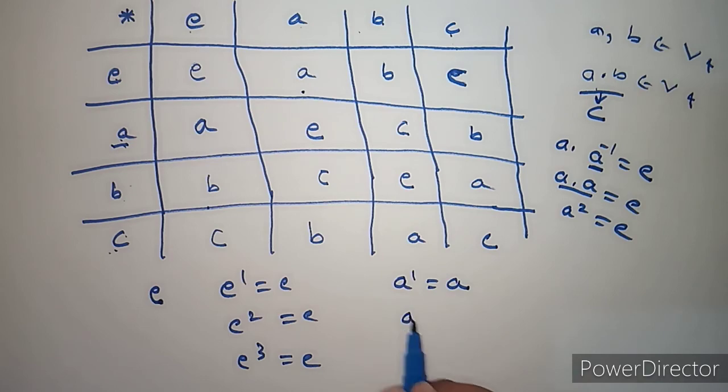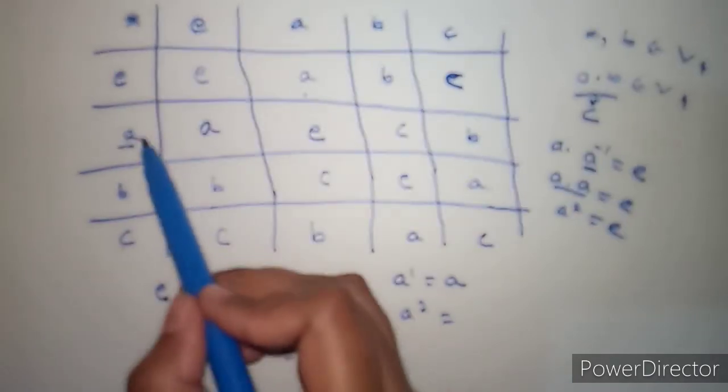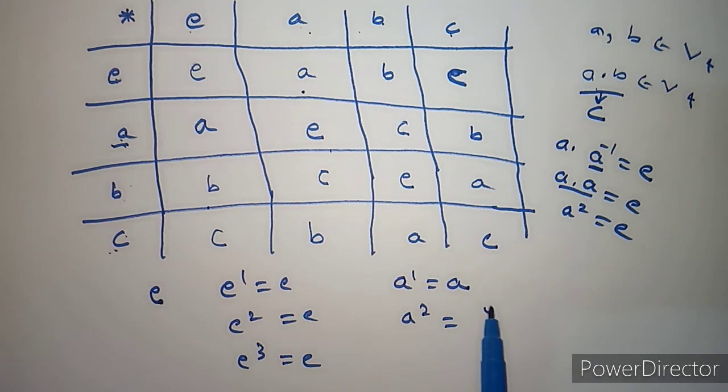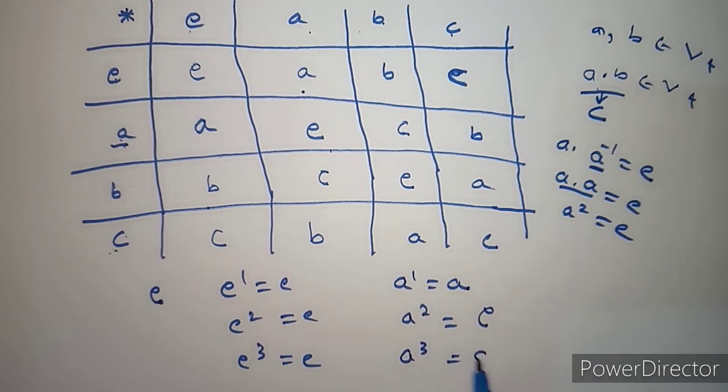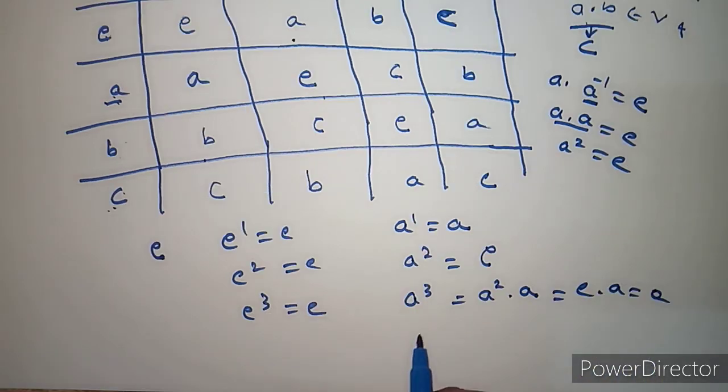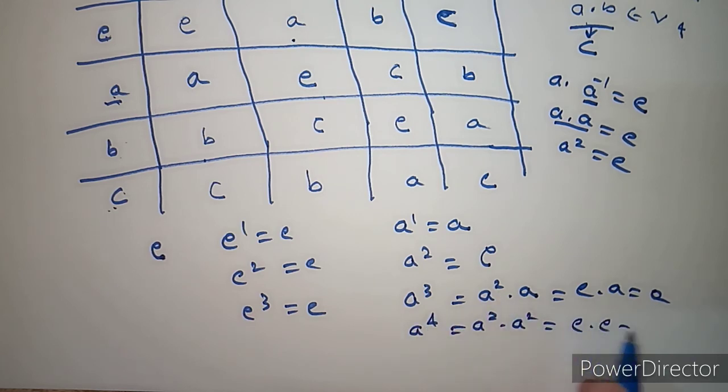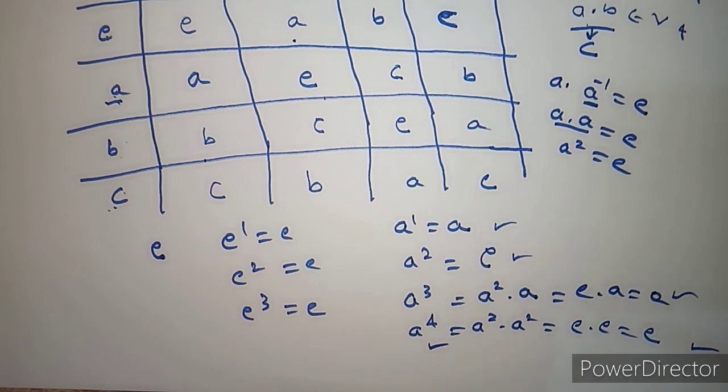Now take A. A power 1 is A, we have got. Next, A square: observe this composition table, A into A is E, we have got E. Next, A cube is nothing but A square into A, right? A square is E, E into A is A. Now A power 4 is A square into A square, which is E into E, and E into E is E, and then it goes on. We are getting only A and E, but we are not getting the other elements. We are not getting B, we are not getting C. So A is also not a generator.